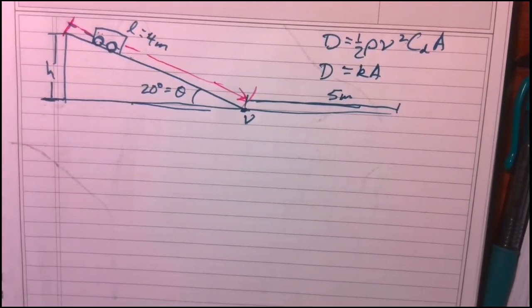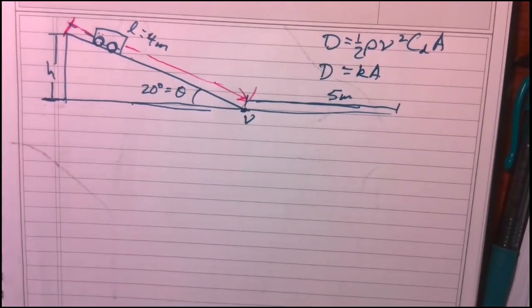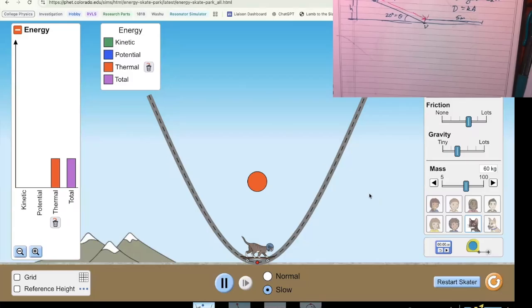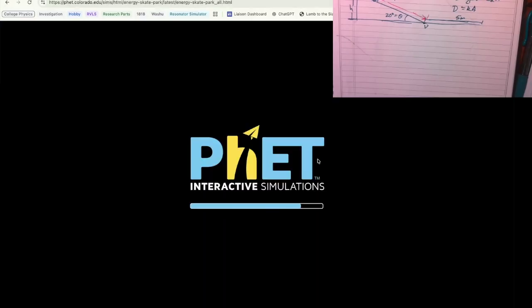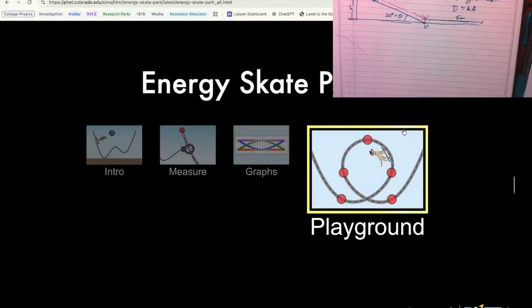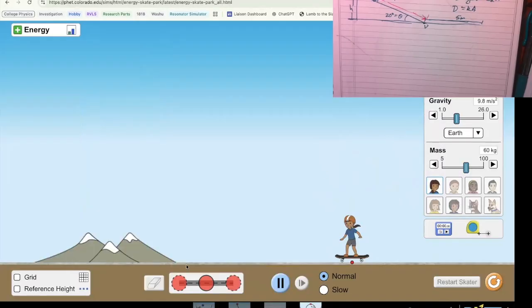And let's actually go back to the app here. Okay. So here's our thing. We're gonna go to Energy Skate Park. You can customize it. You can make your own. Yes. Look at this. I'm gonna make my own Pinewood Derby track right here. Boom! Oh, we're doing it, man.